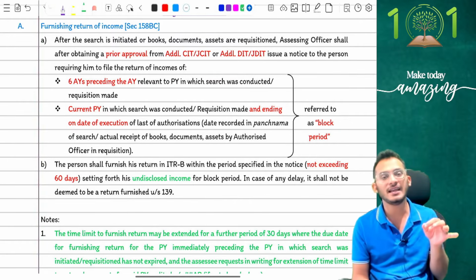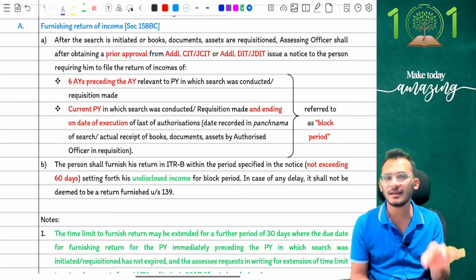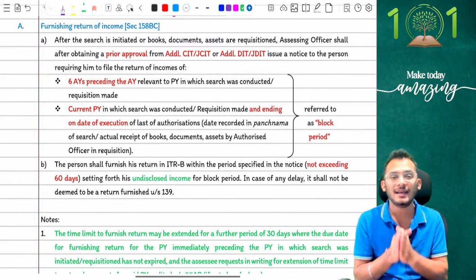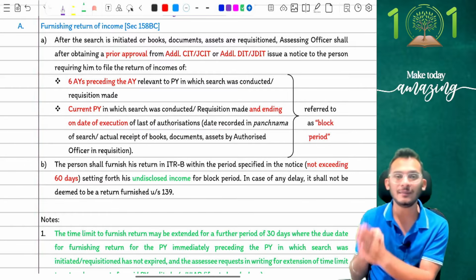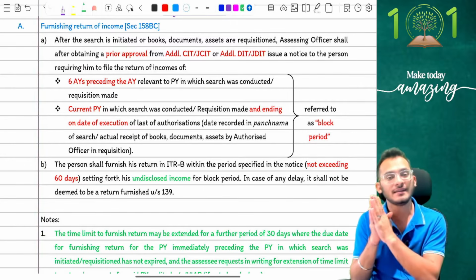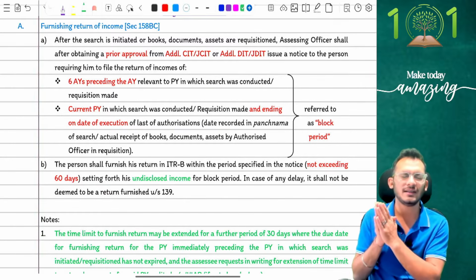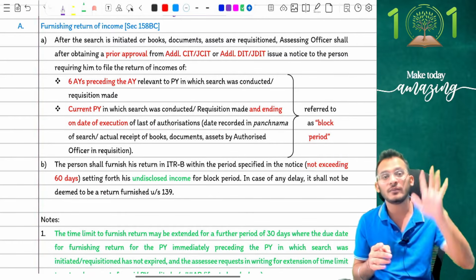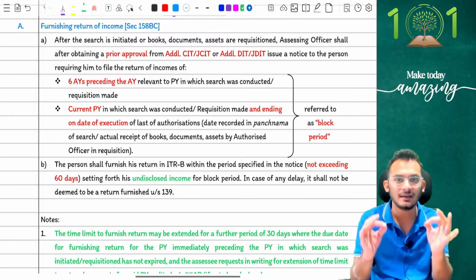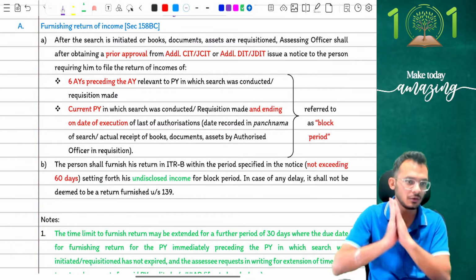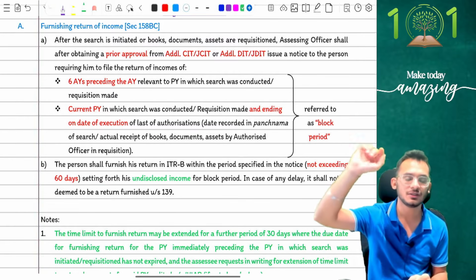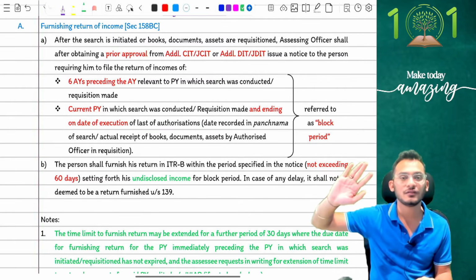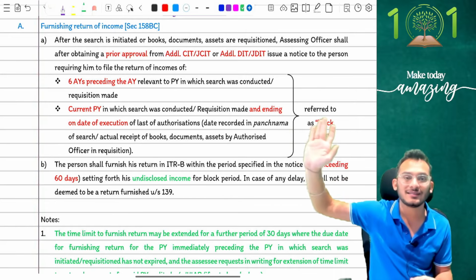With that understanding came the amendment of the current year. The critical amendment of the current year very simply says that from the current year, any person who is caught in a raid, any person caught in search and seizure, when he is asked to file a return of income, in this return of income he will only file one piece of information, the information on his undisclosed income. I do not want to know what happened in your earlier information. I do not want to know what incomes you have already reported. I do not want to know what taxes you have already paid. I do not want to know what assessment happened.